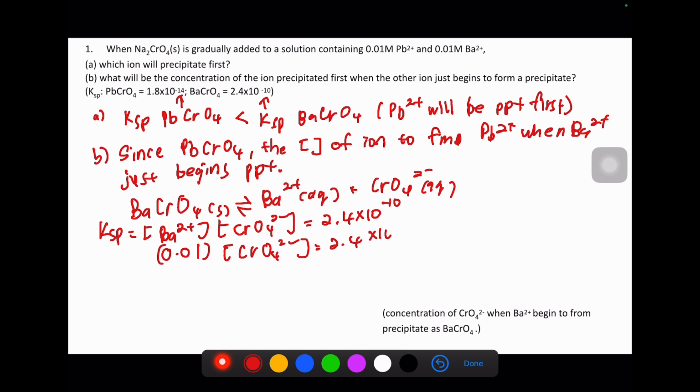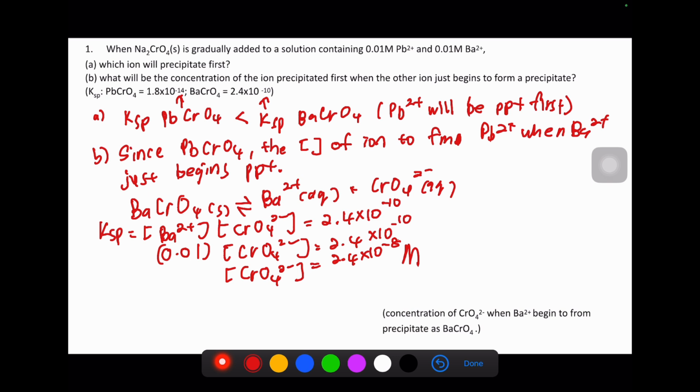So we substitute the value, and then we know the chromate ion is actually 2.4 × 10^-8 molar.